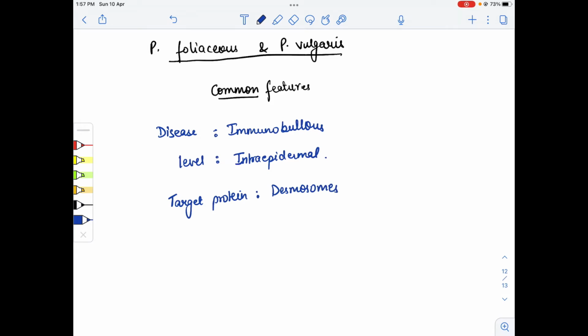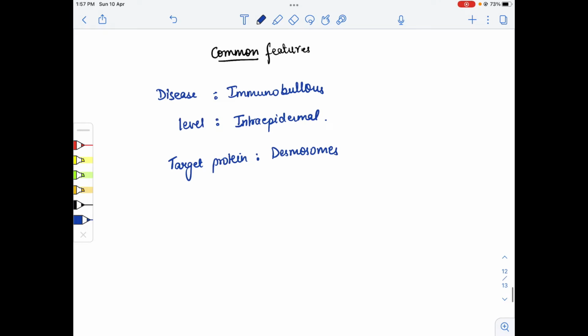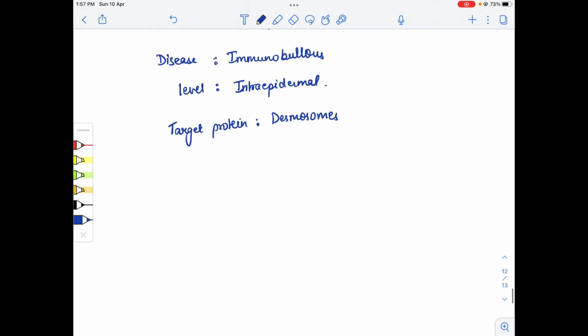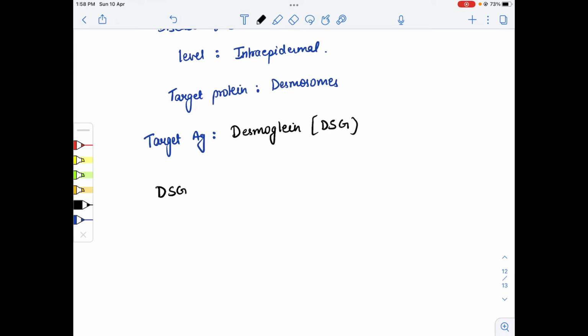Now in both foliaceus and vulgaris the target antigen is desmoglein, but the type is different, so that is not a common feature. In the target antigen we have desmoglein, that is DSG, of types DSG1 and DSG3.